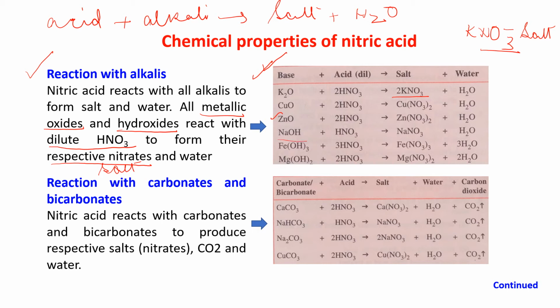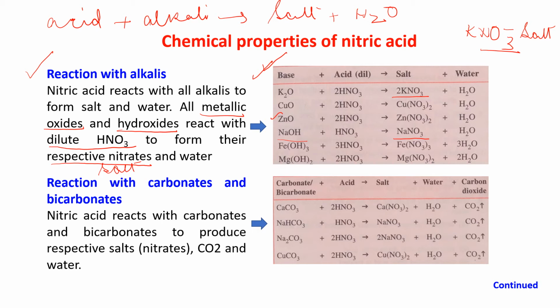NaOH, now it is a hydroxide. When the hydroxide reacts with HNO3, it gives you NaNO3, sodium nitrate, plus H2O. Fe(OH)3 plus HNO3 gives you Fe(NO3)3 and H2O.